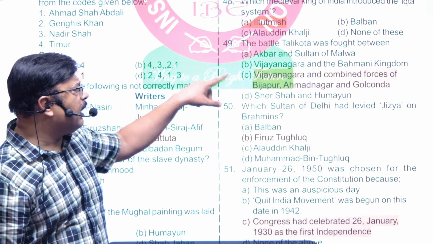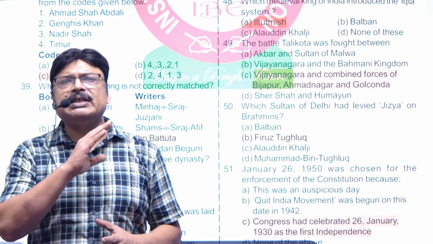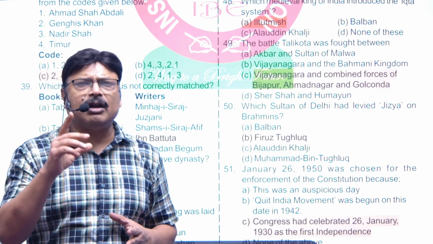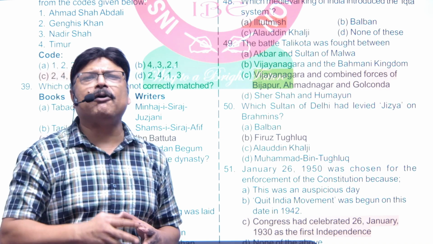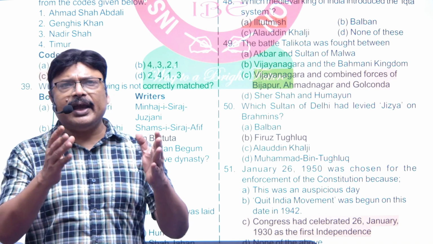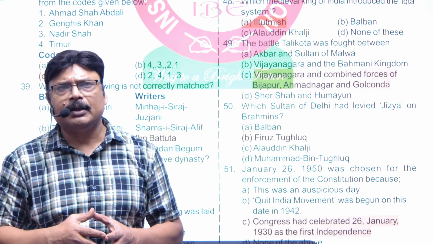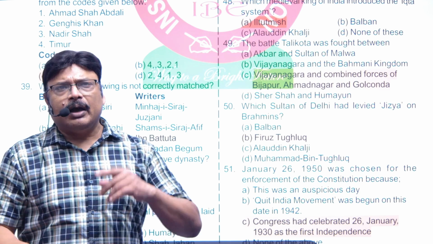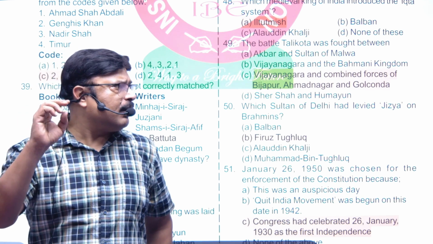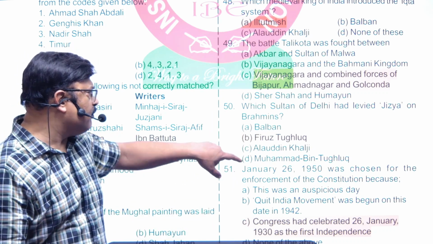The Battle of Talikota, a great battle as such, which caused the final destruction of Vijayanagar Empire. In 1565, the Battle of Talikota, which is also called the Battle of Rakshas Tangadi, took place, where the combined forces of Ahmednagar, Bijapur, Golconda and Bidar, the fourth one, right? So they attacked Vijayanagar. The fifth kingdom, Berar, didn't participate because it was having a difference with Bidar, right? So now these four kingdoms attacked, and in the Battle of Talikota, Ramaraya, who was the king of Vijayanagar, was defeated, and the Vijayanagar was completely destroyed. So this is why they have asked this question.